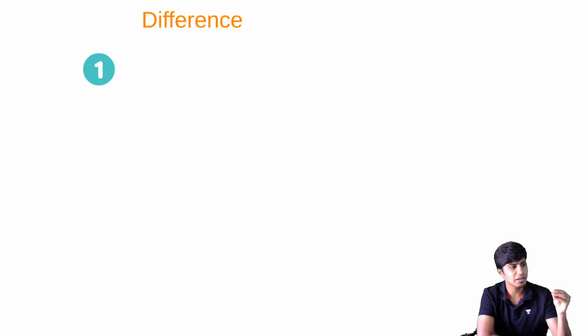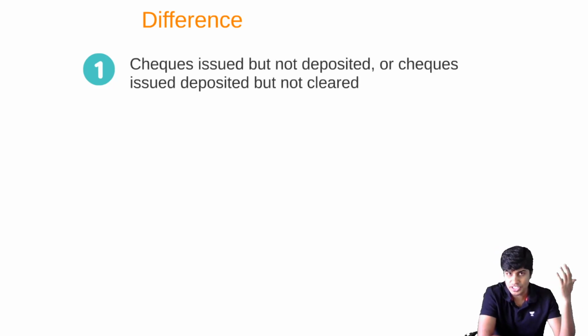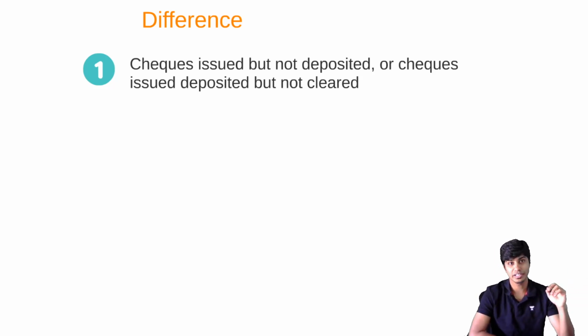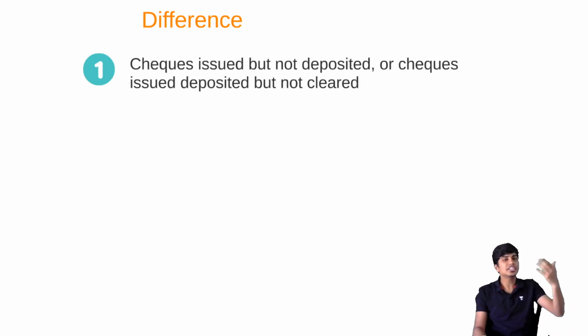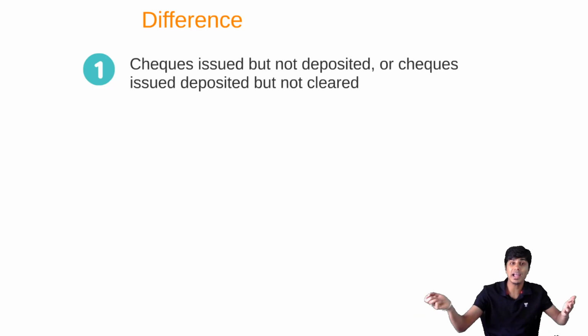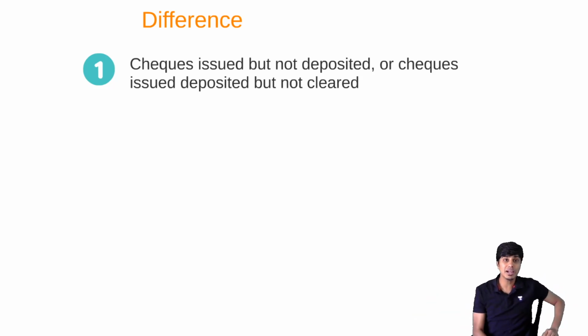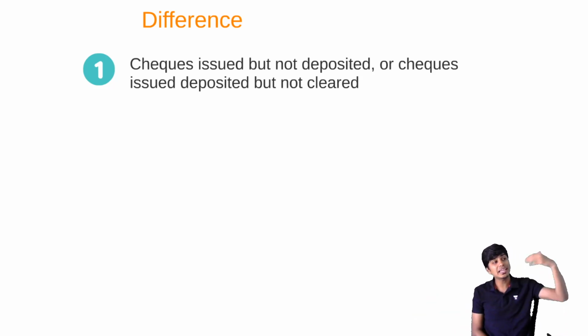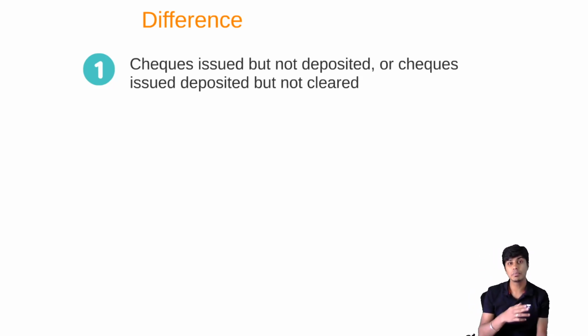The reason for difference can be, I have issued a check which is not deposited into the bank, or I have issued a check which is deposited into the bank but not clear. What is this? I have given a check to somebody. Whenever I give the check to someone, I'll write the entry, that person's name, creditor account debit to bank. I wrote that. The moment I made that entry, my bank balance reduced. However, my creditor has not deposited the check with the bank yet, or my creditor has deposited the check but the check is not yet clear.